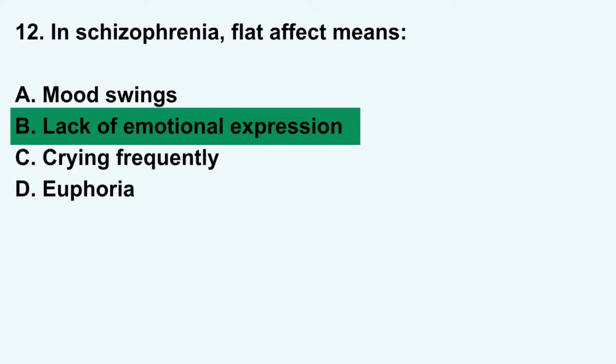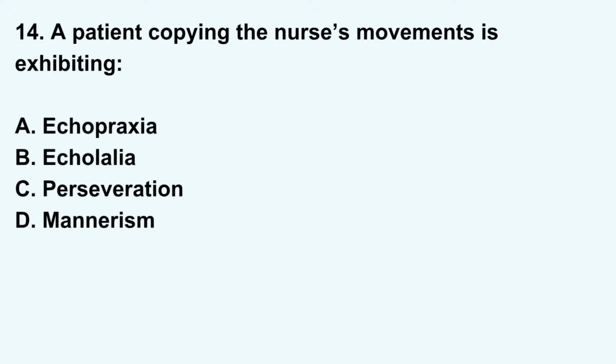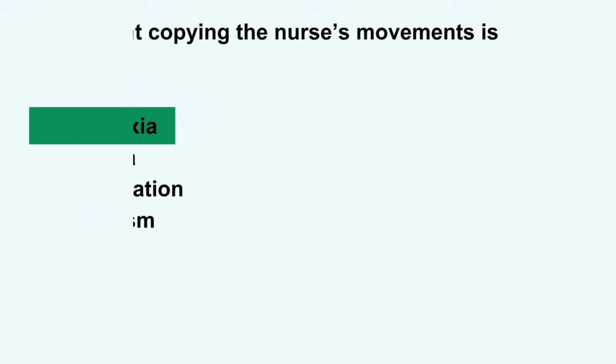Lack of emotional expression. Which type of schizophrenia shows disorganized behavior and inappropriate laughter? A. Paranoid, B. Catatonic, C. Disorganized, D. Undifferentiated. Correct answer, C. Disorganized. A patient copying the nurse's movements is exhibiting A. Echopraxia, B. Echolalia, C. Perseveration, D. Mannerism. Correct answer, A. Echopraxia.